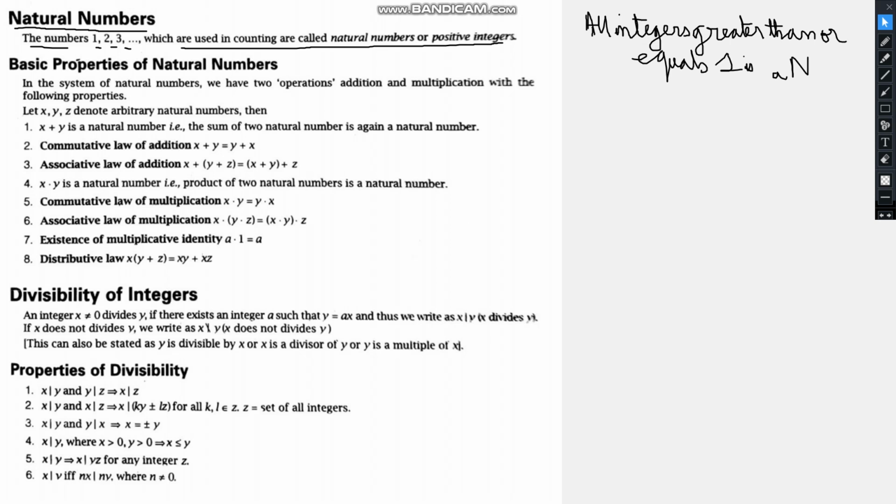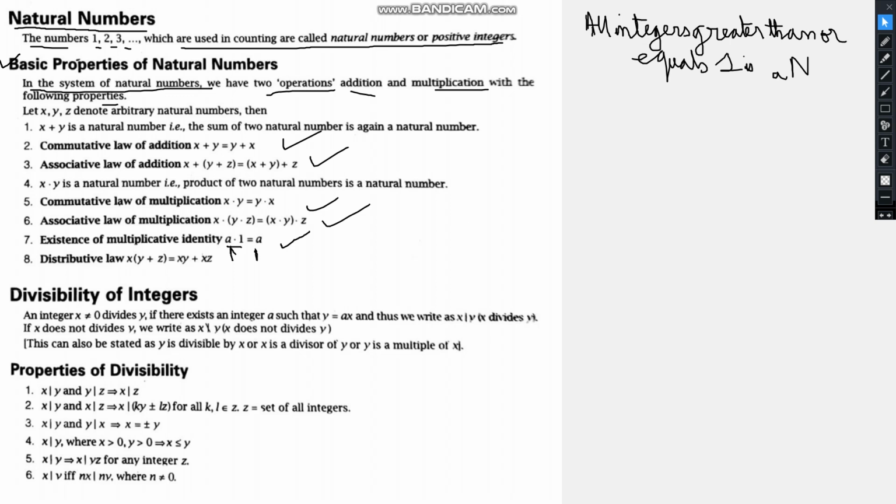Now basic properties of these natural numbers. In the system of natural numbers we have two operations, addition and multiplication, with the following properties. Addition and multiplication follow a few properties. These properties are not followed by subtraction and division. These are commutative law, associative law for multiplication as well. This is the existence of multiplicative identity. It means if we multiply a number with 1, the same number comes.